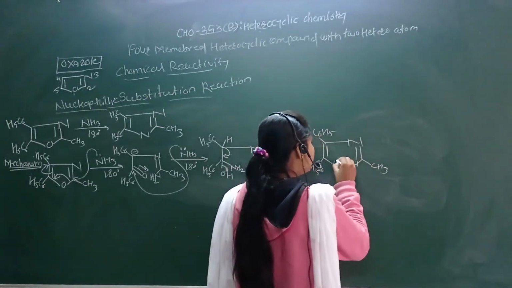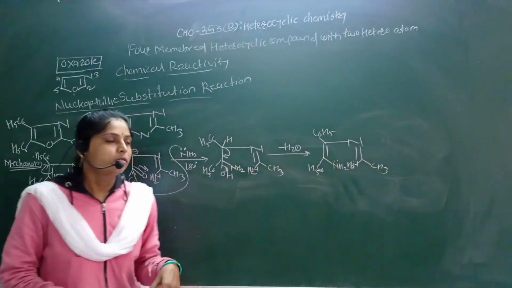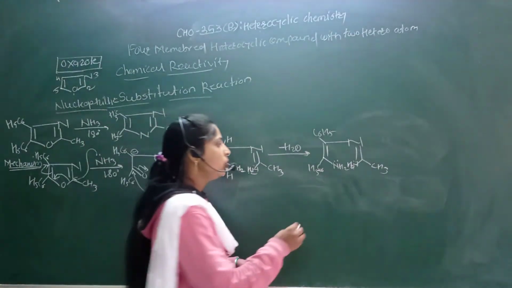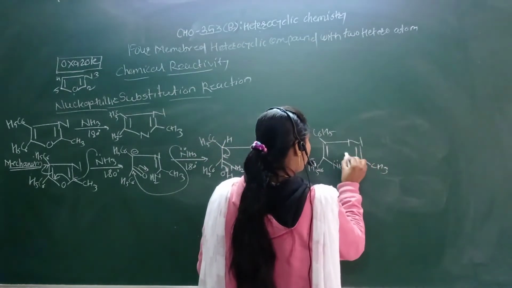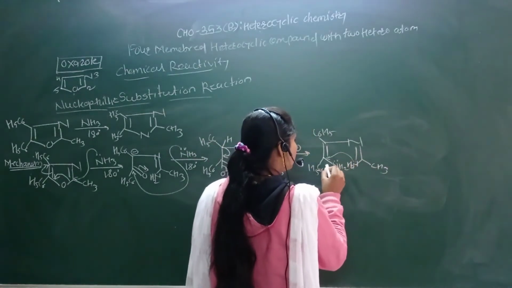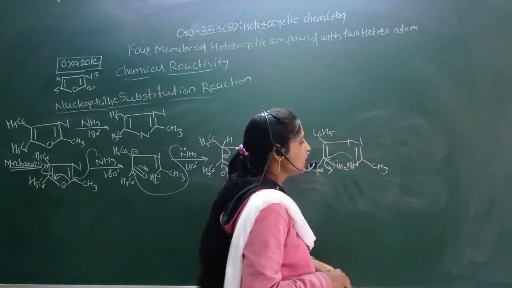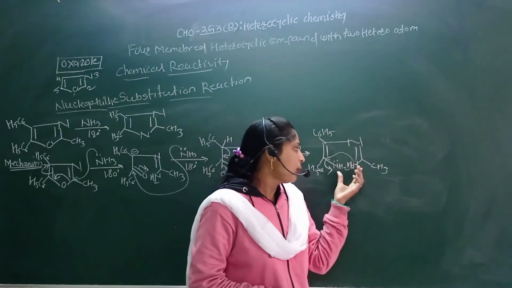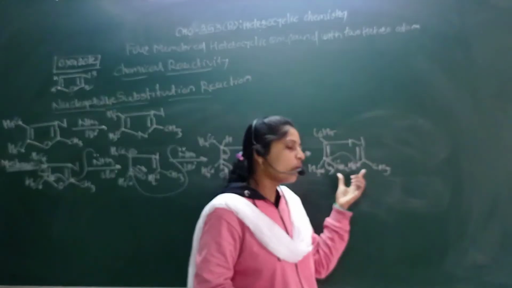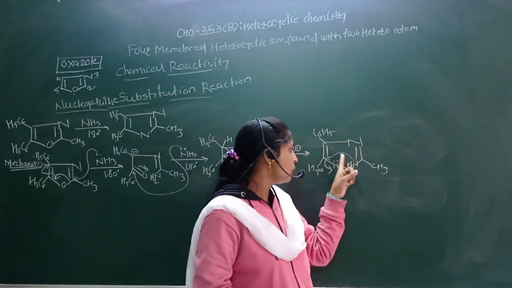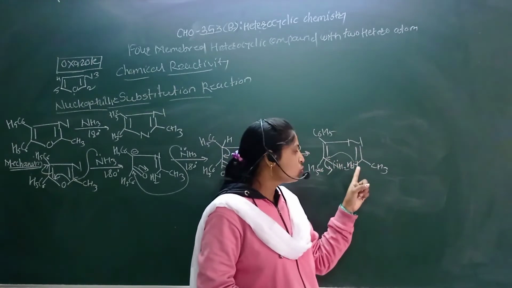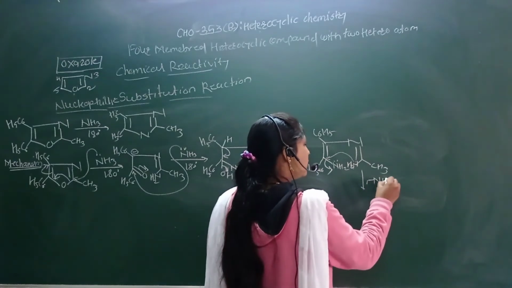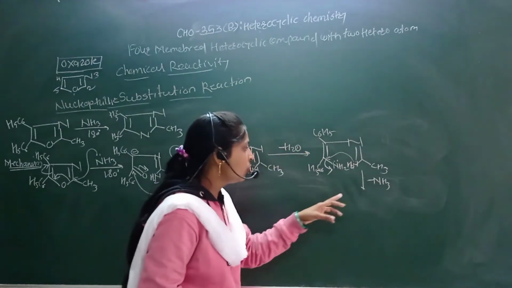Both NH2 groups have a lone pair, so this lone pair of nitrogen attacks this carbon, so minus NH3 can depart. So in this reaction, okay, see here, we have to take any one amine group. Because of the already present lone pair of electrons, this lone pair attacks any one carbon, so one ammonia can depart here. Minus NH3 can depart here, in the form of ammonia.